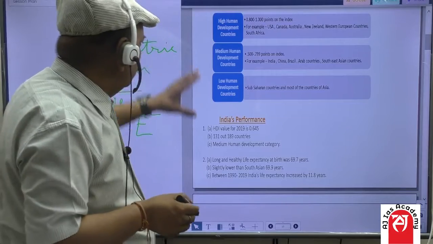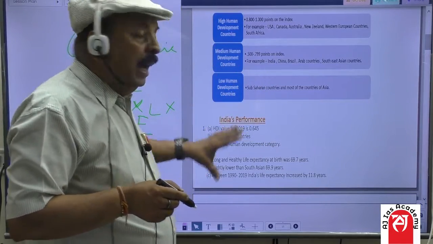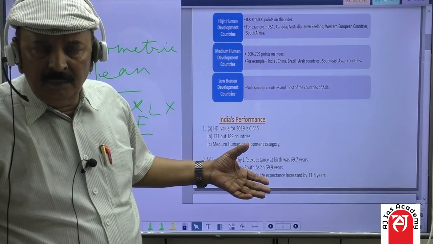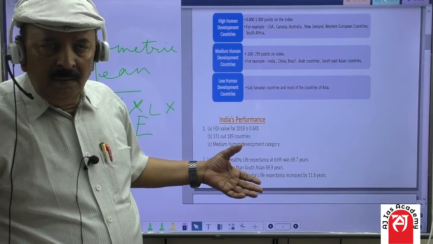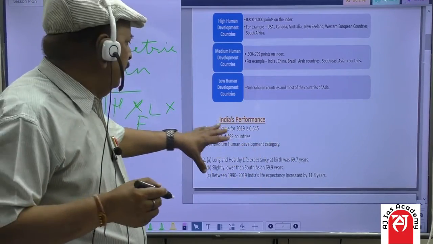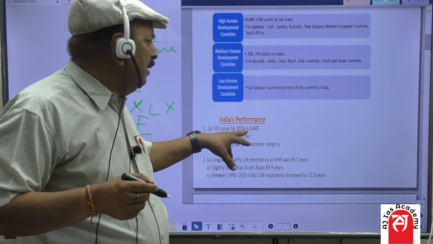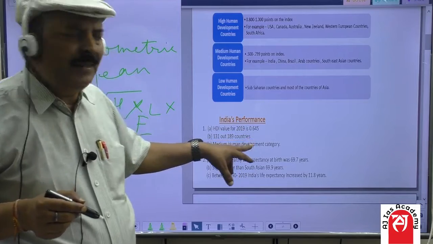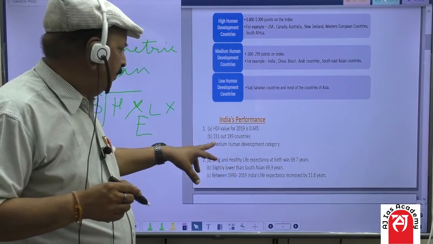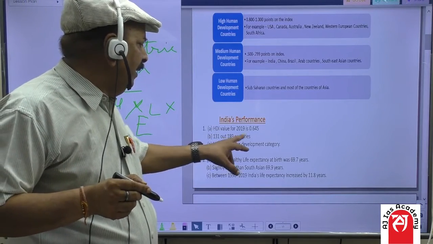So students, now you have come to know that there are 3 categories. And what is the performance of India? According to the available sources, India's HDI value in 2019 was 0.645, and its ranking was 131 out of 189 countries.